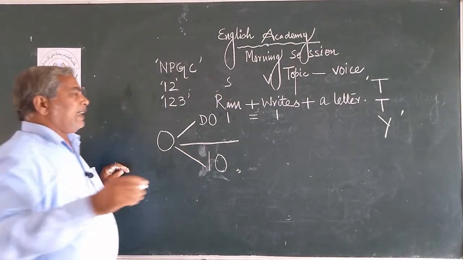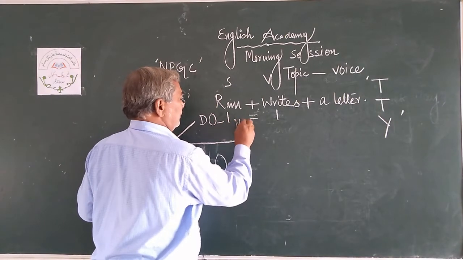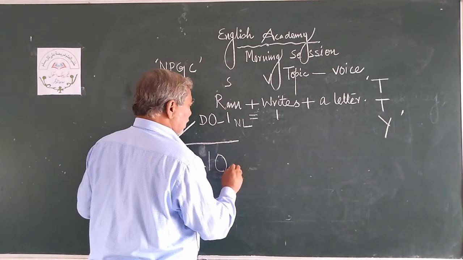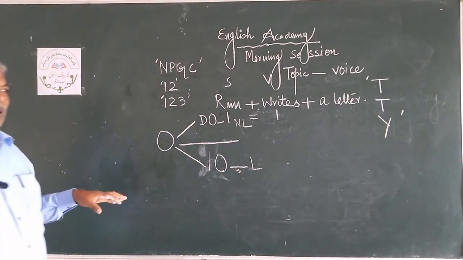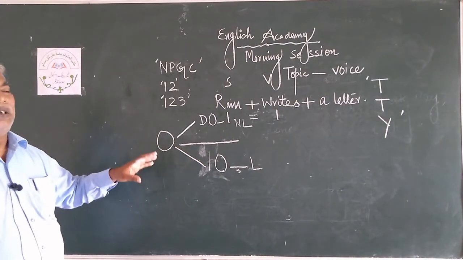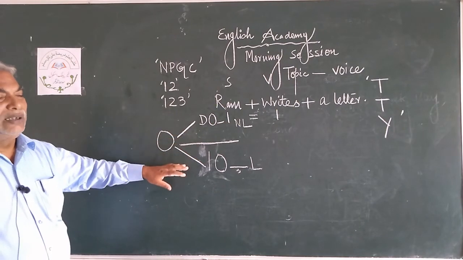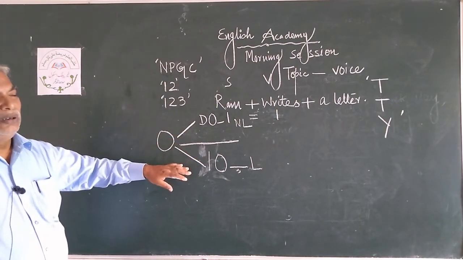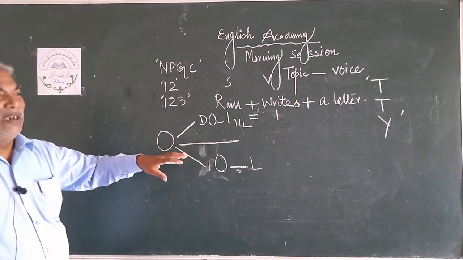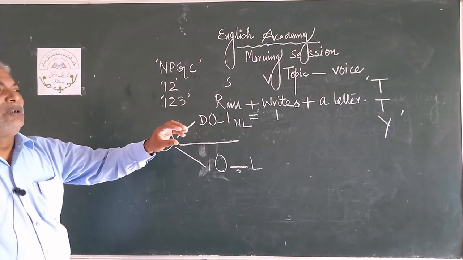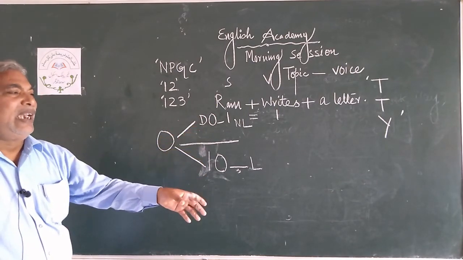So direct object is non-living and indirect object is living. This is the difference. The first object is known as direct object, and the second object is known as indirect object. Now there is a question again: how will you identify, sir, whether this is a direct object or indirect object?